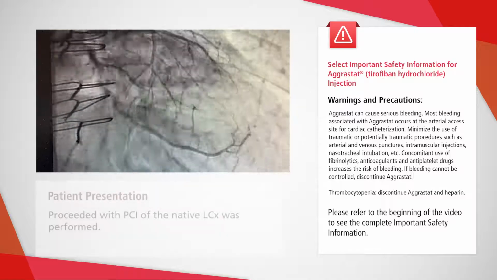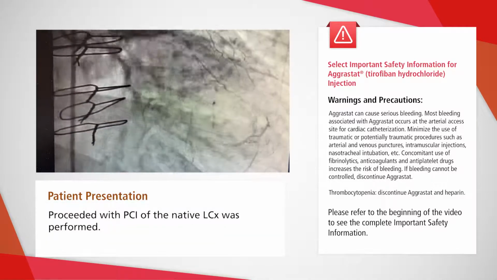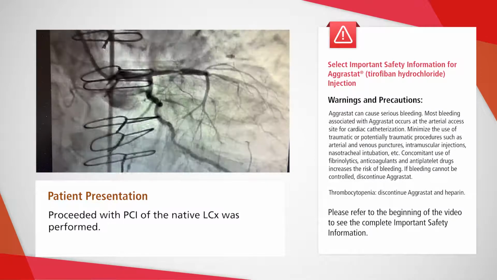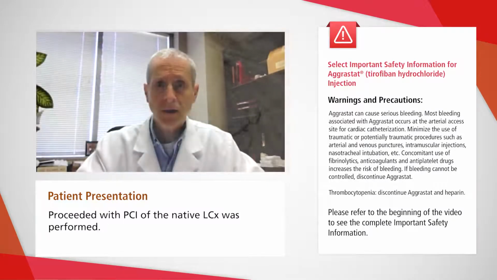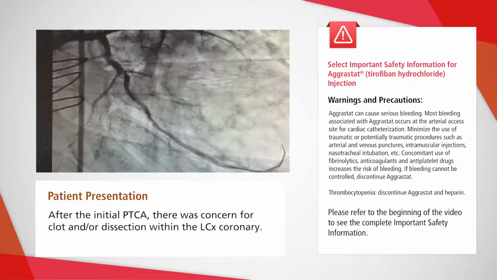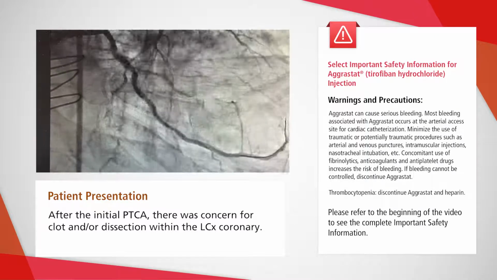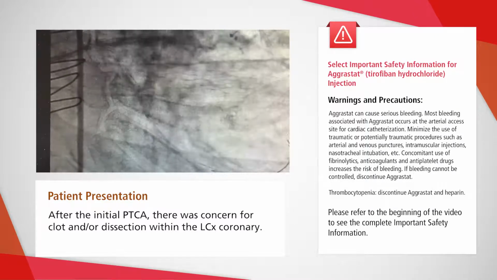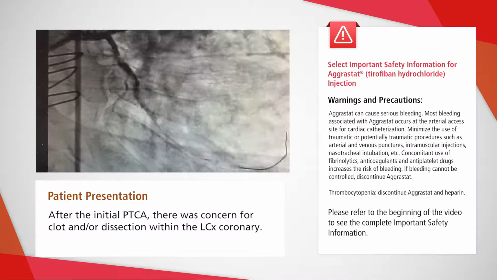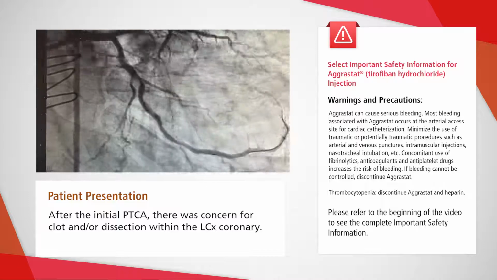So we proceeded with PCI of the circumflex, initially with balloon angioplasty with an intention of placing stents within the circumflex artery. So that was the plan. However, after the initial angioplasty of this blood vessel, we noticed that there was concern for clot and dissection within the circumflex artery, as shown in this video.